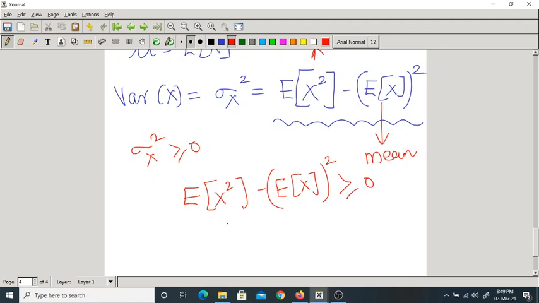Finally what we write here is expectation of x square should always be greater than or equal to expectation of x whole square.